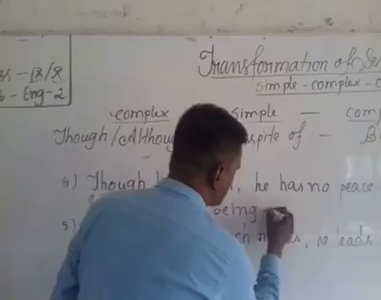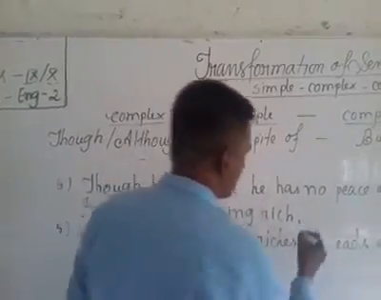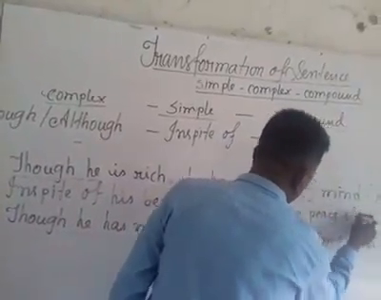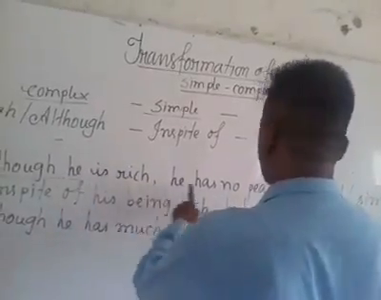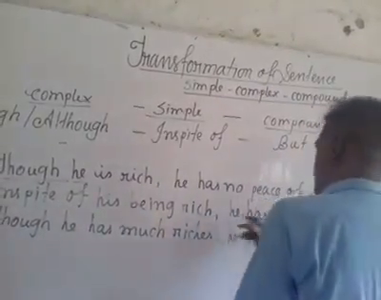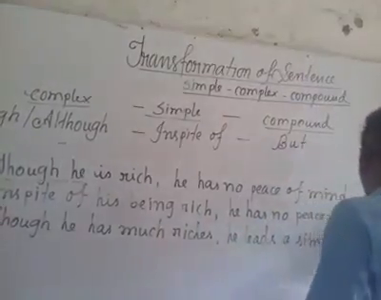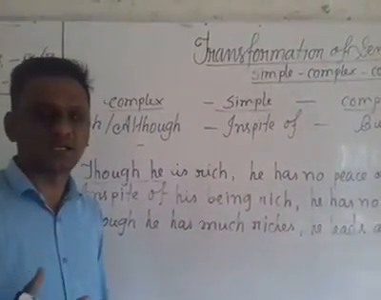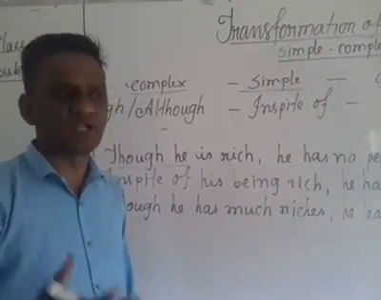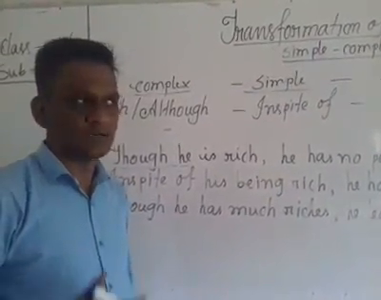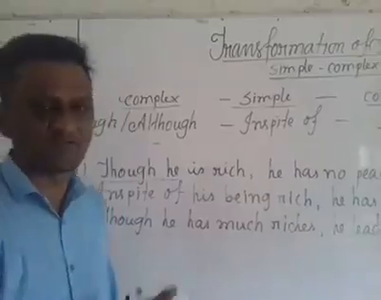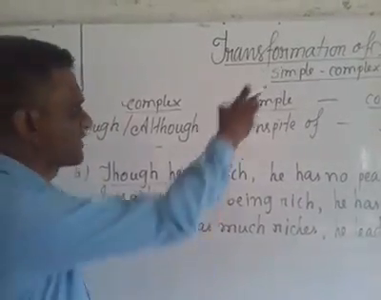In spite of his being rich, he has no peace of mind. Though he is rich, he has no peace of mind. In spite of his being rich, he has no peace of mind. This one also I have done. You know, these types of sentences are available in your grammar book. You will get a lot of exercise to practice. I have given here only 5 sentences to make you understand my topics properly.